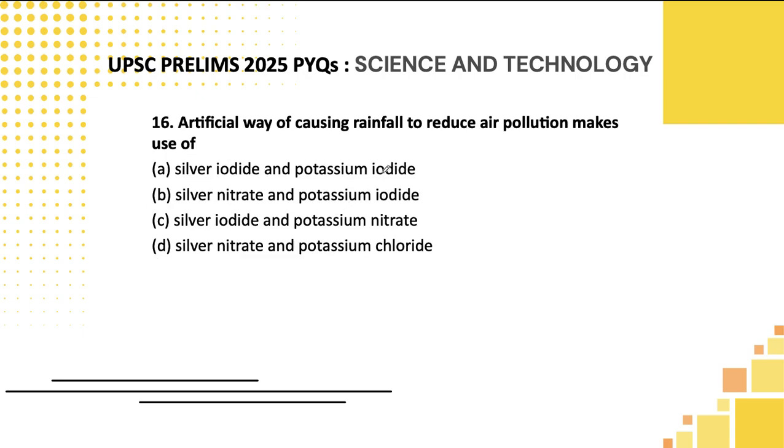Artificial way of causing rainfall. This is silver iodide and potassium iodide. This is available in your basic science NCERT of 6th, 7th, 8th. Using that, you can easily answer this particular question, students.